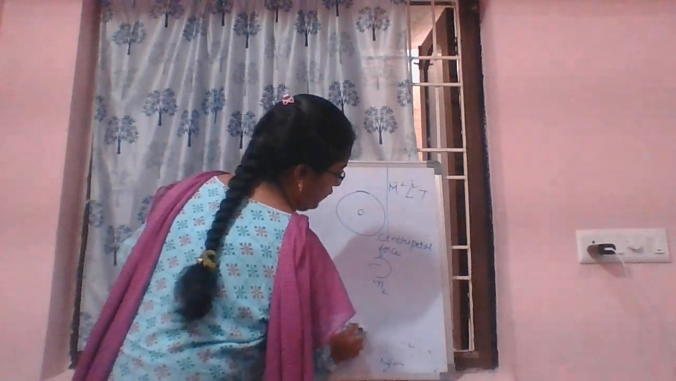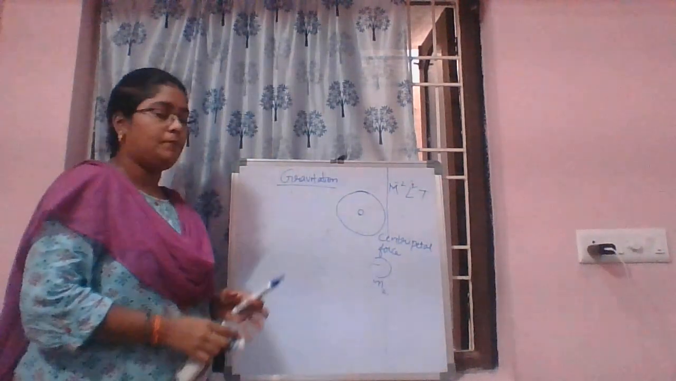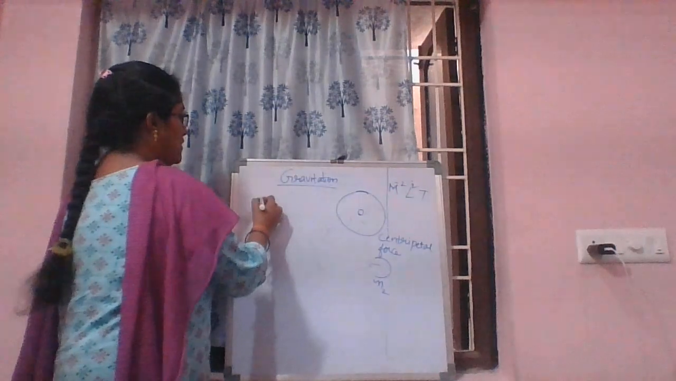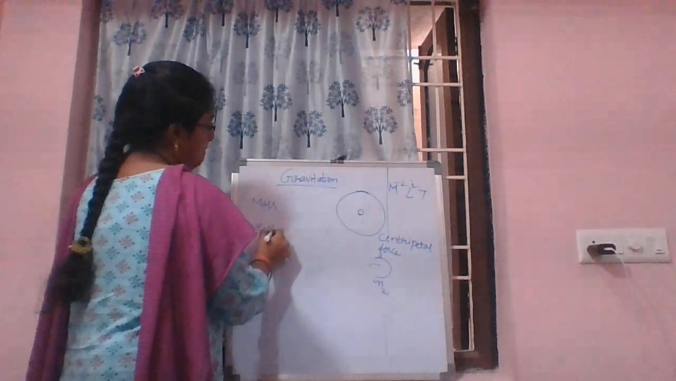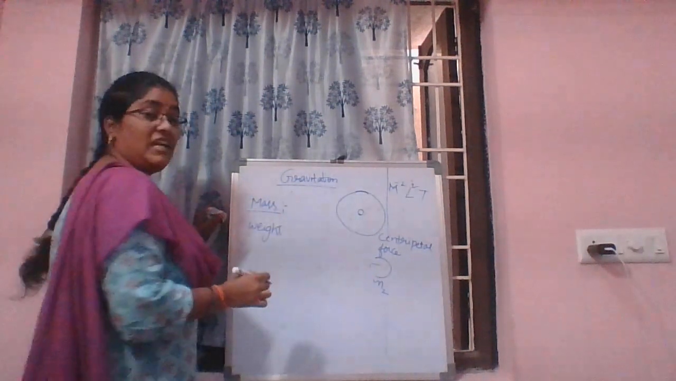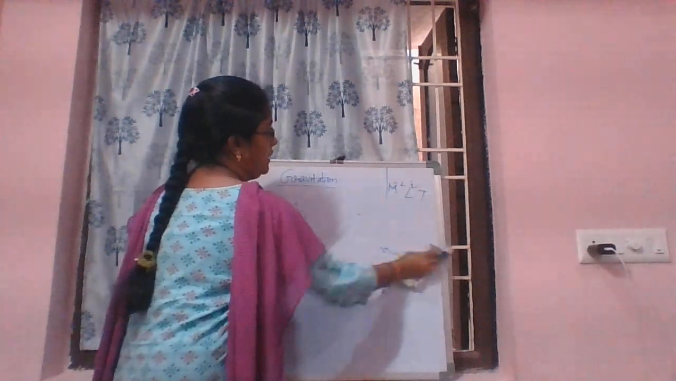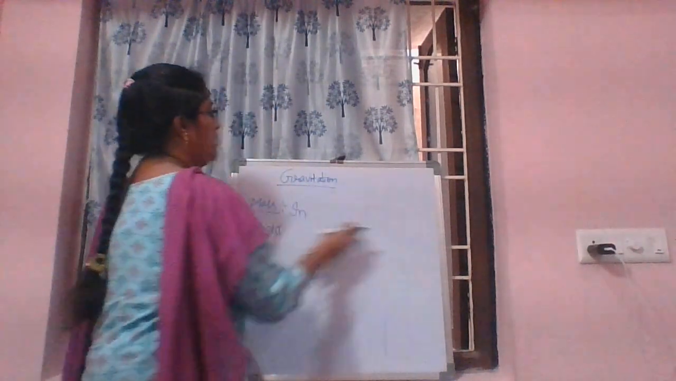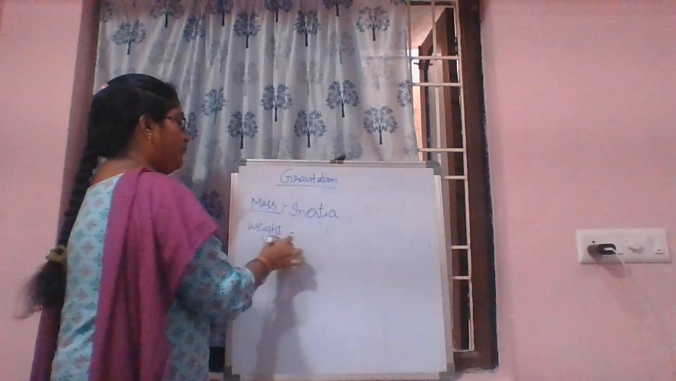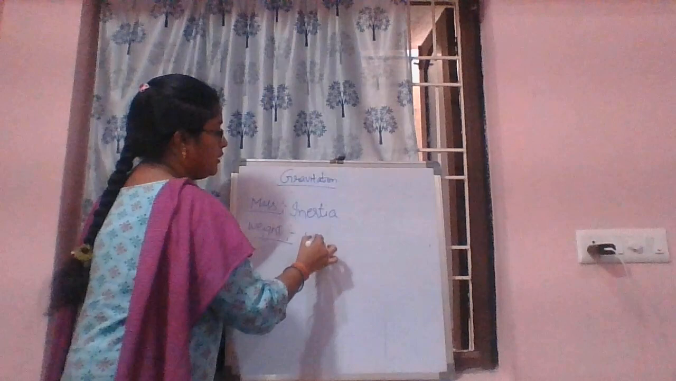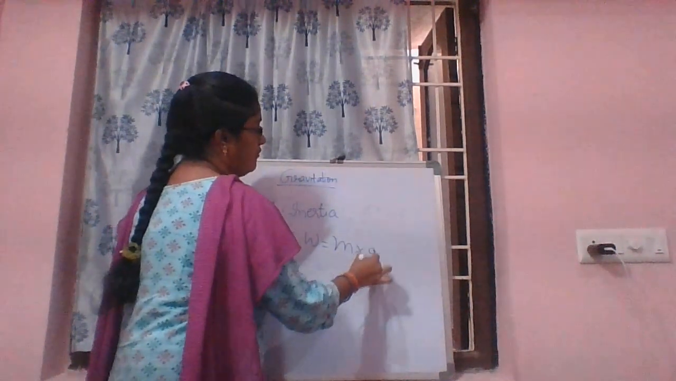If you observe weight, what is weight? Consider mass and weight. Mass is nothing but the inertia of that body. The inertia of that body is called mass. Weight W equals mass into acceleration due to gravity.